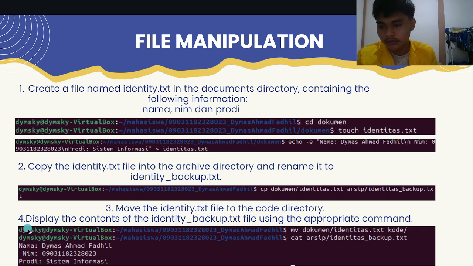Number 4, the question is: display the content of the identitas_backup.txt file using the appropriate command. Here, I will use cat to display the content. cat archive/identitas_backup.txt, and the output is here: nama, nim, and prodi.